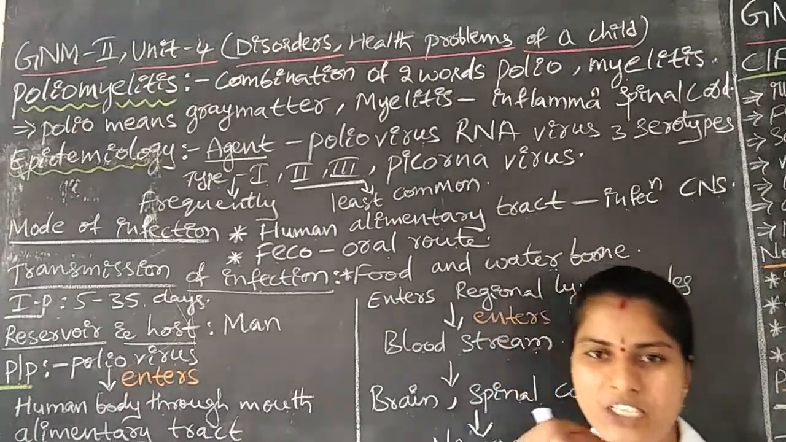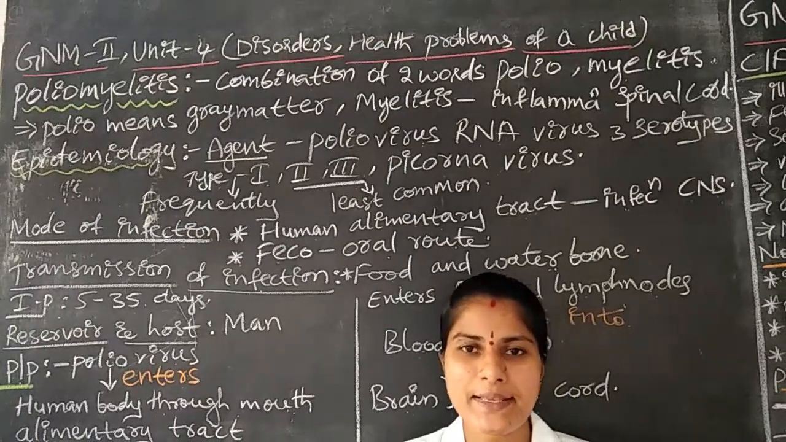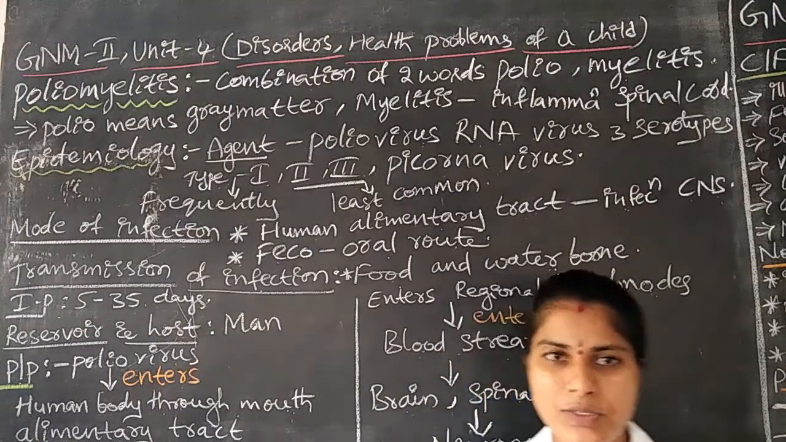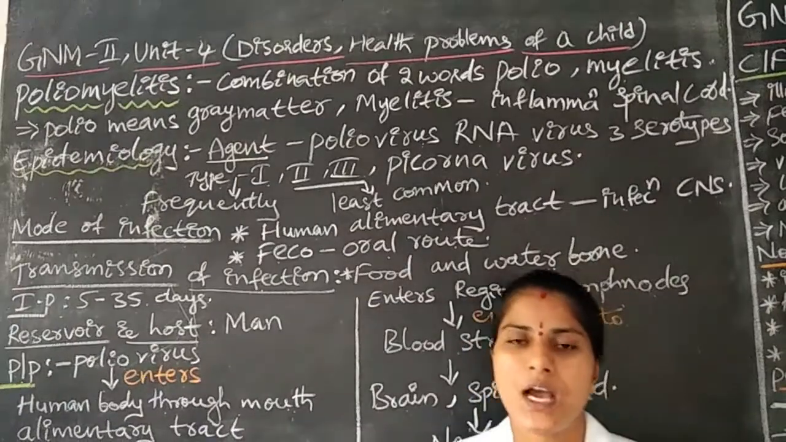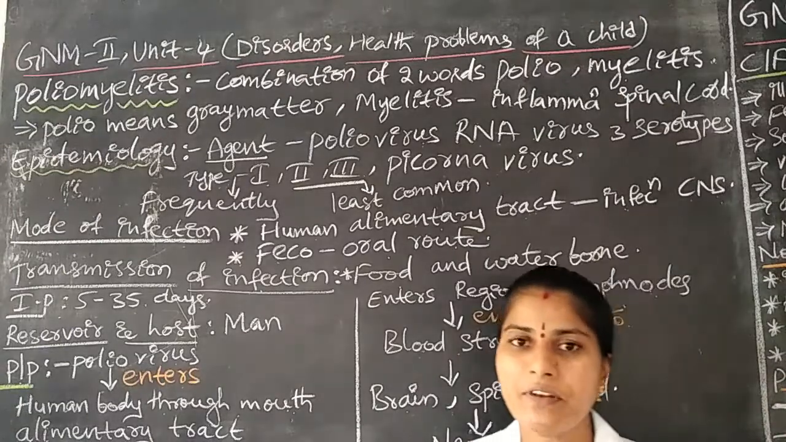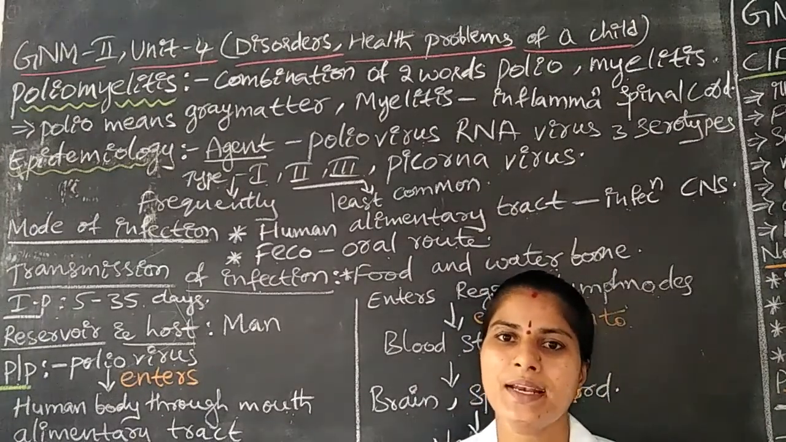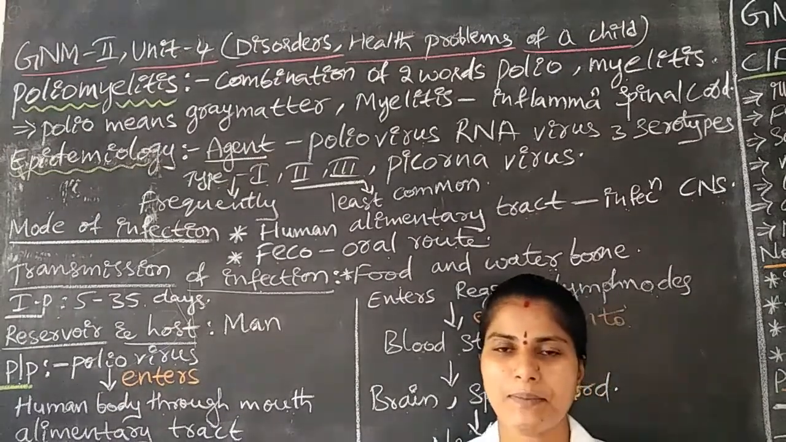Once the virus enters through the mouth, it grows and multiplies in the intestine. It leads to the surrounding lymph nodes. After that it enters the bloodstream. After that it affects the brain and spinal cord. Okay, it leads to the paralysis of the skeletal muscle.